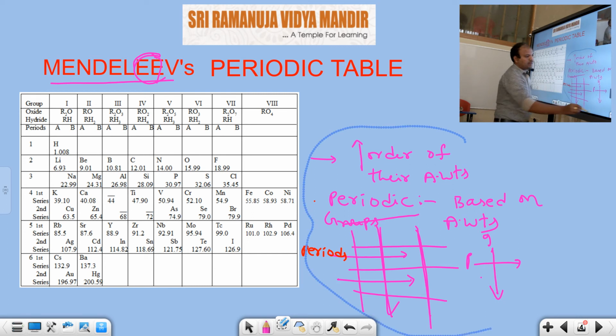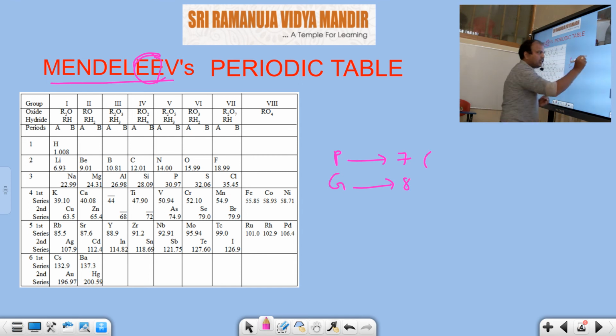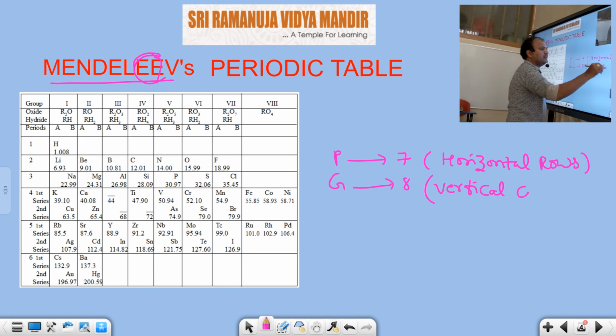There are 7 periods, that means 7 horizontal rows, and 8 groups, which are vertical columns.